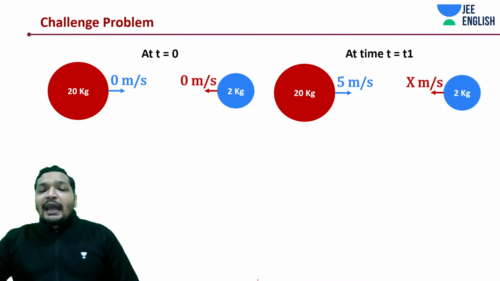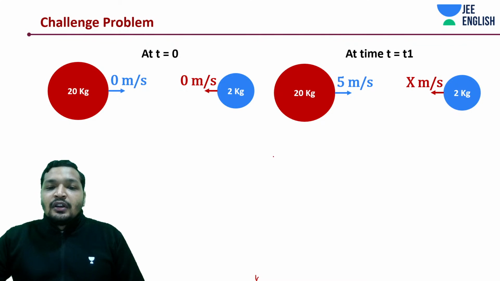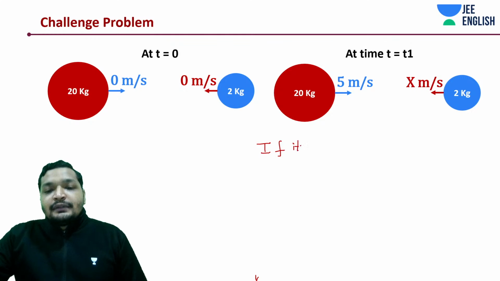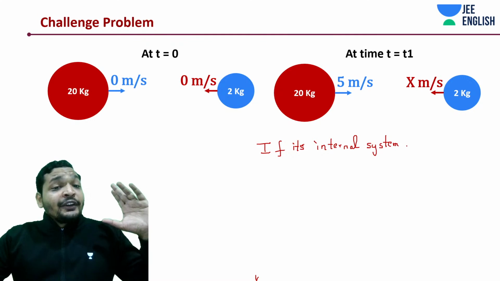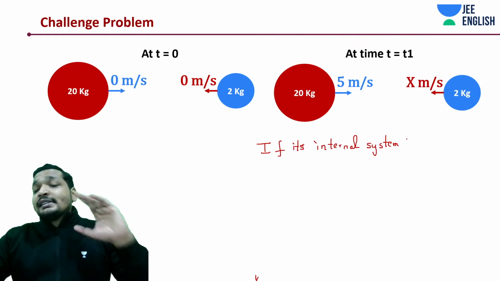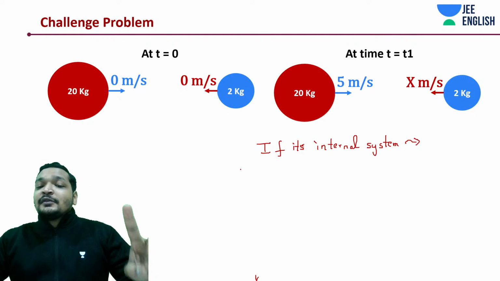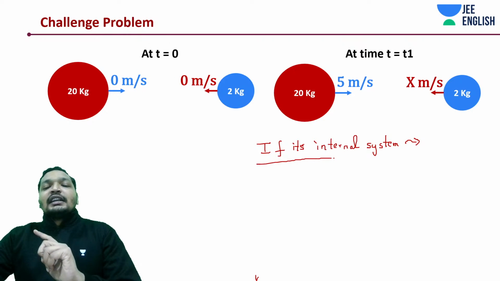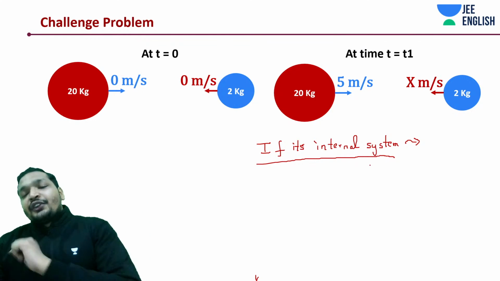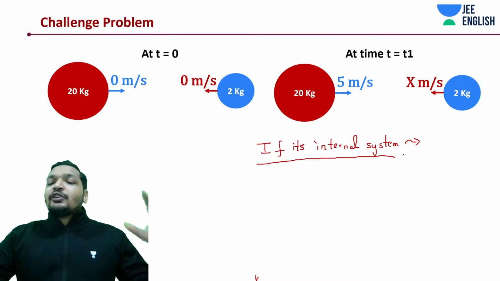There is no external force. Those high pointers are very important, guys. Don't ignore them. You'll see many problems. If you didn't get them, that's just because you didn't understand the high pointers.